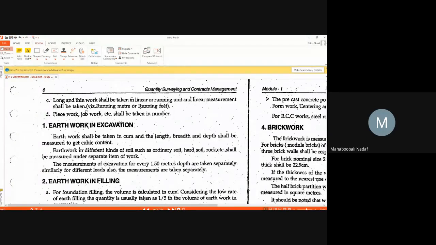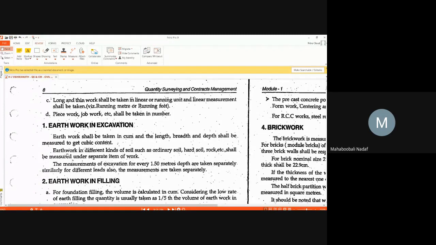Now one more term is there. Some piecework is there, such as fixing the door, fixing the window, fixing the nuts and bolts, fixing the handle. These are measured in numbers. Pipeline, electrification, how you are going to measure? Can anyone tell me? Pipeline is there, water supply or sanitary pipeline. How you are going to measure? Length. It is measured in running meter.